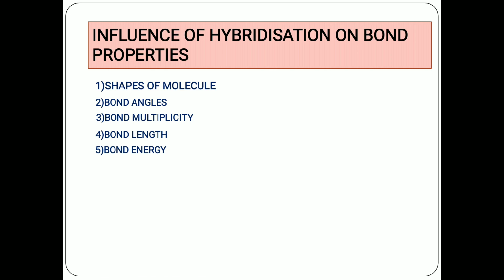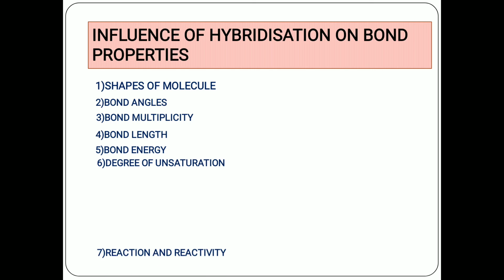Then the sixth factor is degree of unsaturation. As the C-C bond changes from single to double or triple bond, the degree of unsaturation increases, and this is indicated by the decrease in the number of hydrogen atoms, right? The hydrogen atom count decreases from sp3 hybridization to sp hybridization.